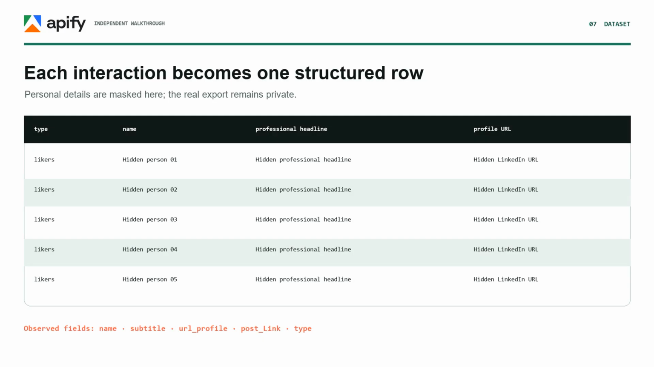The observed fields were interaction type, name, professional headline, LinkedIn profile URL, and the source post link. Those fields are enough to understand who engaged and begin qualification. Personal names and profile links are masked in this video, and the raw export stays private.